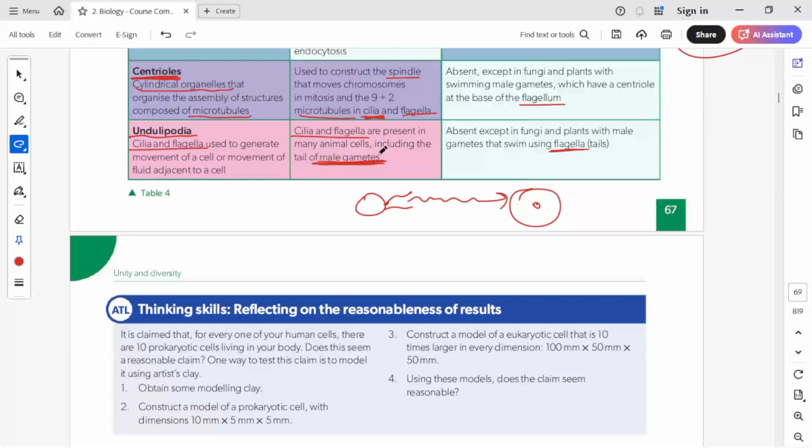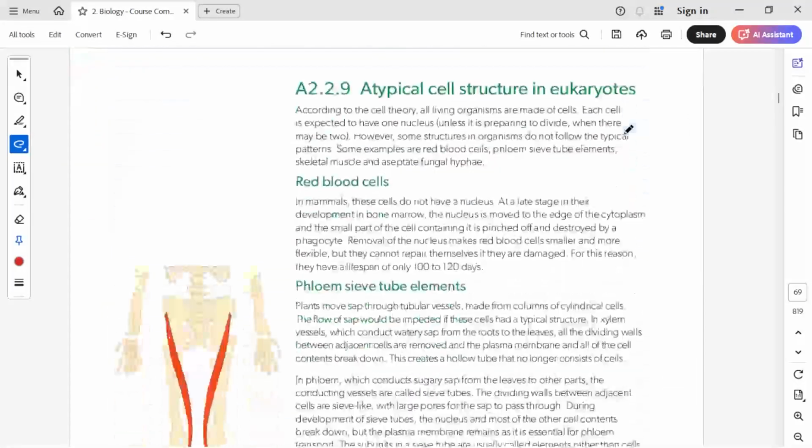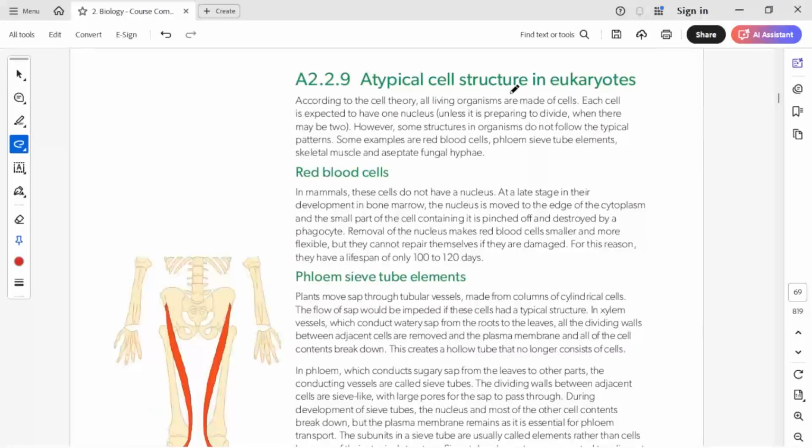So male gametes will have the flagella. In fungal and plant cells also, the lower organisms will have the flagella. In fungi and plants also, certain plants that might be present in the water, their male gametes might have flagella. Okay, now coming to the next one, typical cell structure in eukaryotes.